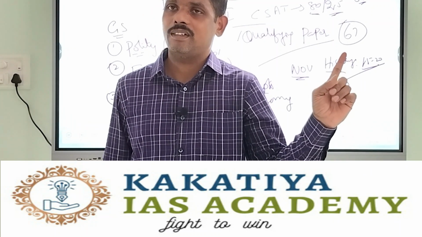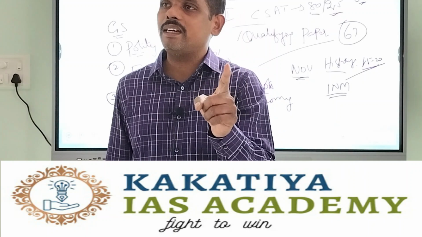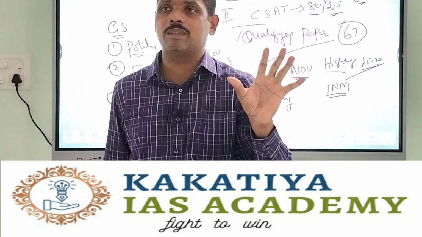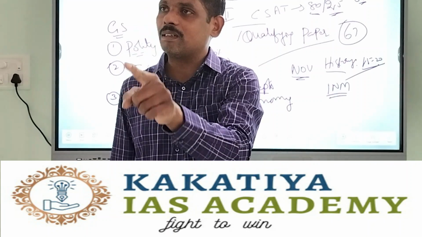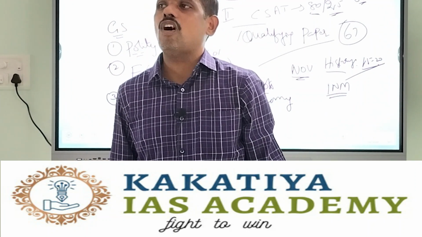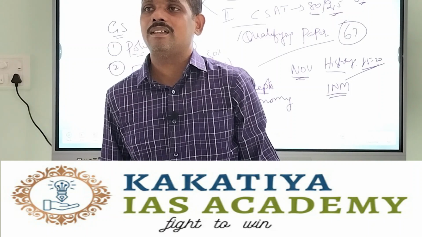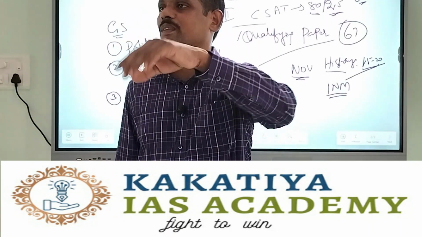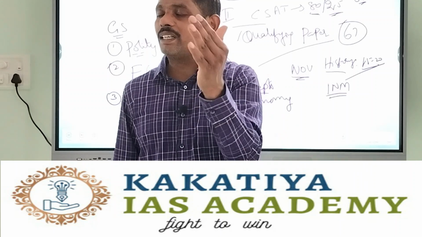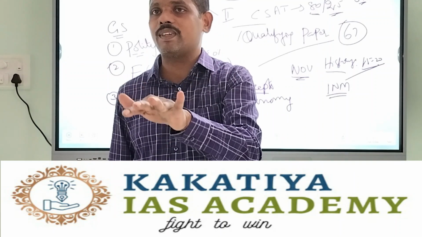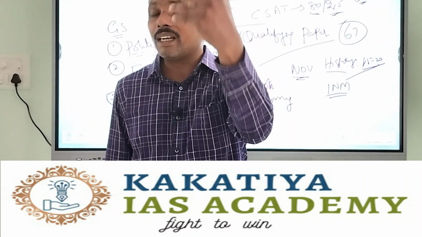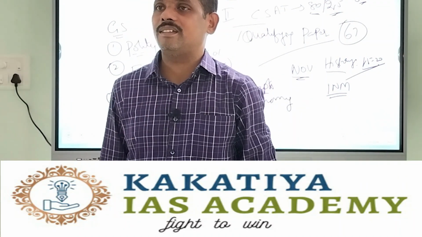Hardly you'll be having 5 to 7 books for prelims. If you can complete 7 books in 3 months, in 1 year, how many times can you complete it? If it is your first reading, it will take much time. But when it comes to the third, fourth, fifth reading, you can read 30 pages in 1 hour.